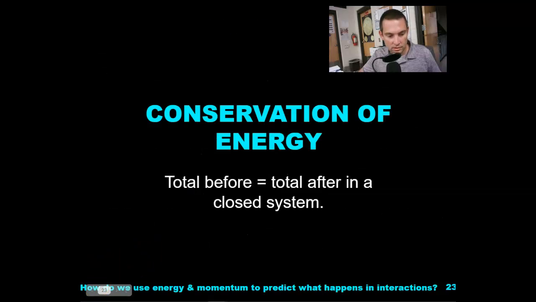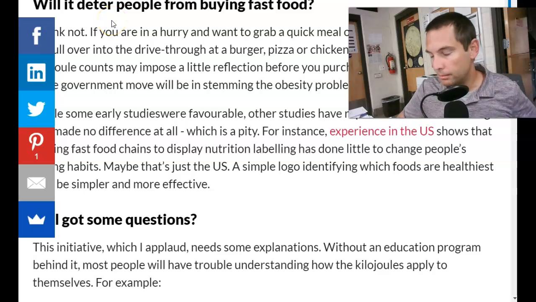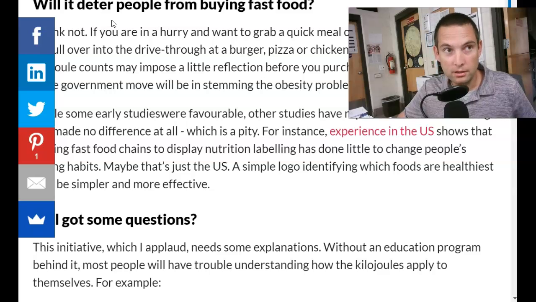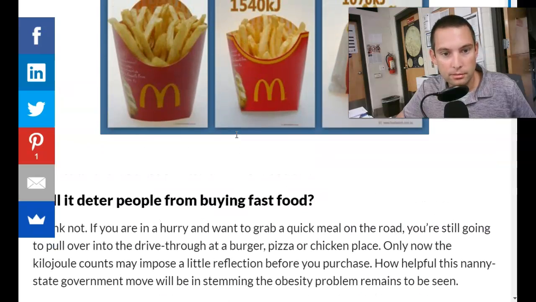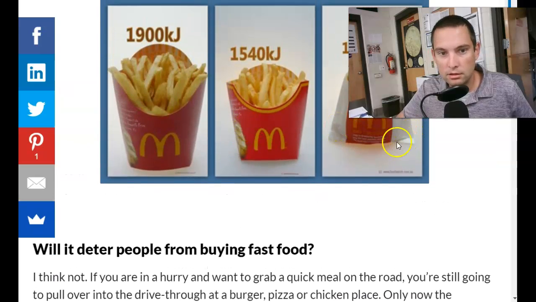Before we get into this, let me show you something. So, chemical energy: in America, we use a measure of it known as the calorie for foods. Around the world, that's not necessarily the case. For example, this food blog from Australia. We've got some fries here for you.